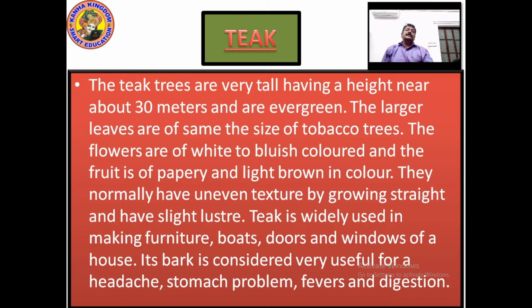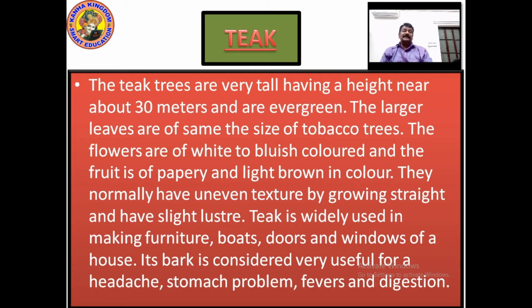Now let's look at the teak. The teak trees are very tall, having a height of about 30 meters, and are evergreen. The larger leaves are about the size of tobacco leaves. Tobacco has a very big leaf, this big. You must have never seen it, but it is a very big leaf. The flowers are white to bluish in color and the fruit is papery and light brown in color.